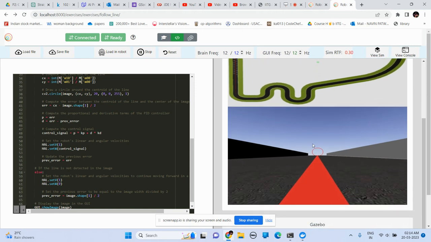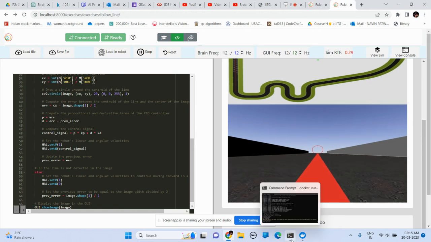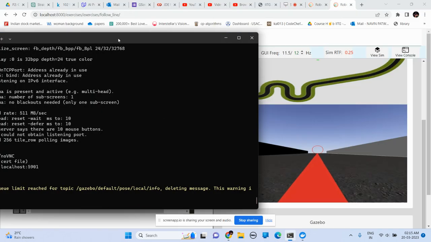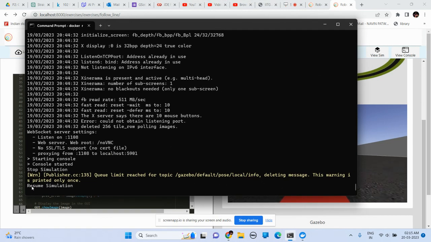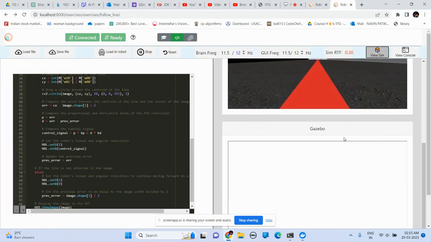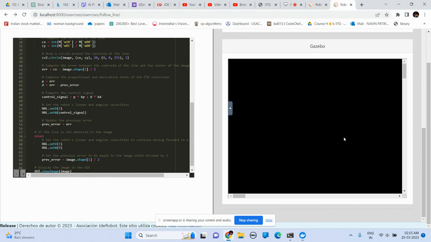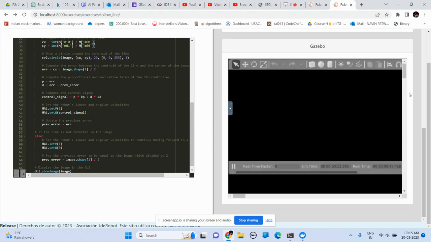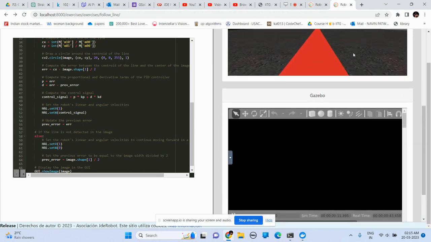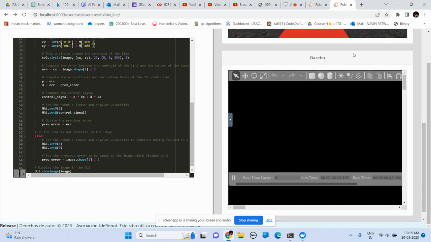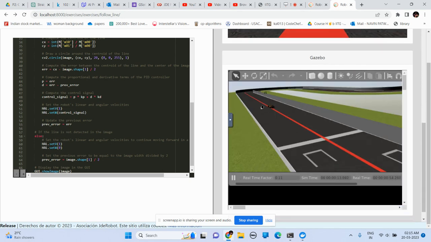As you can see, it's trying to move in a straight line, and in fact it is moving in a straight line. You can also check out my terminal, where everything is going on. It is written that the simulation is running, which is working fine, and we can view the simulation over here. Gazebo is working and shows connected. Here you will be able to see a 3D image that will be rendered. You can see that our model, the car, is moving in this straight line.